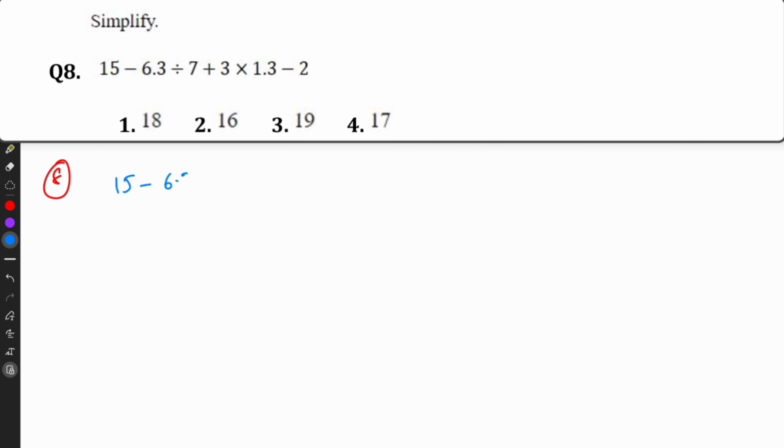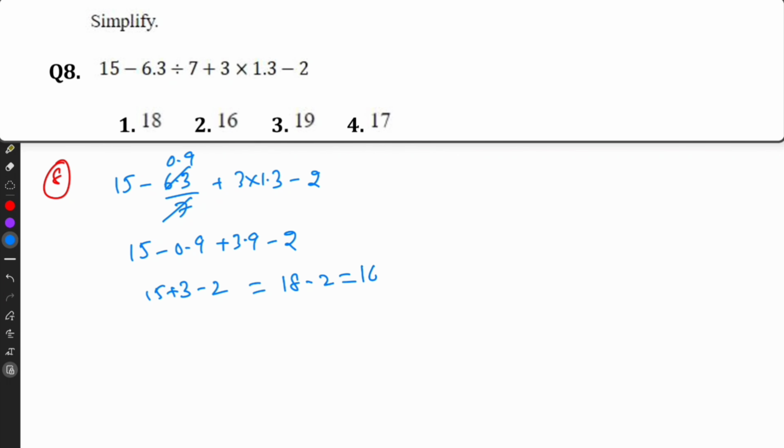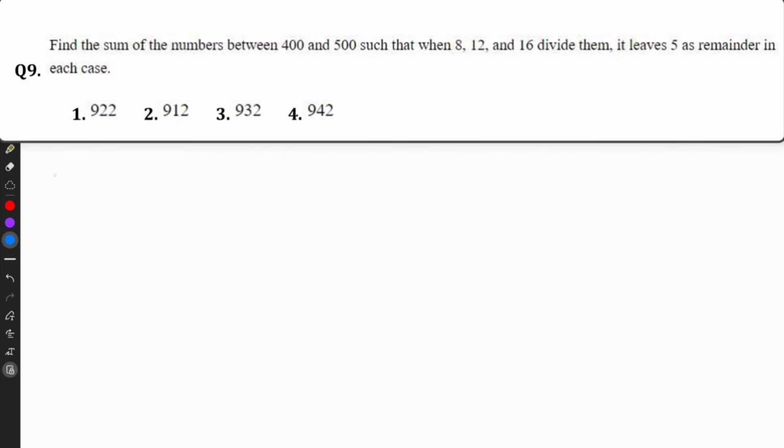Question number 8. 15 minus 6.3 divided by 7 plus 3 into 1.3 minus 2.9. 15 minus 0.9 plus 3.9 minus 2. So minus 0.9 plus 3.9 is plus 3, minus 2. So that equals 18 minus 2. Answer is 16.